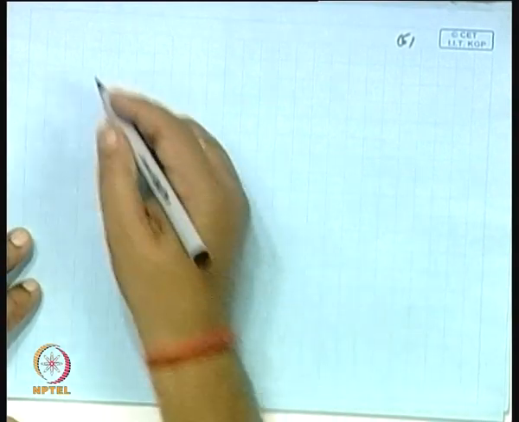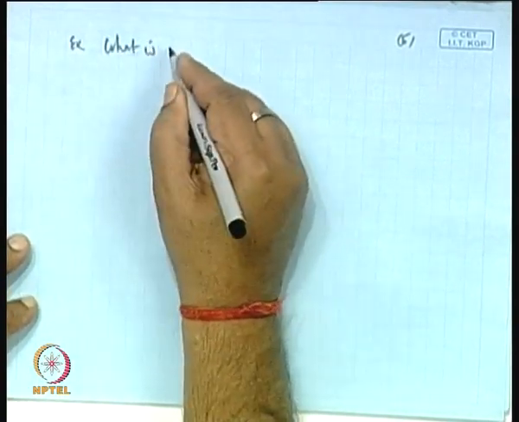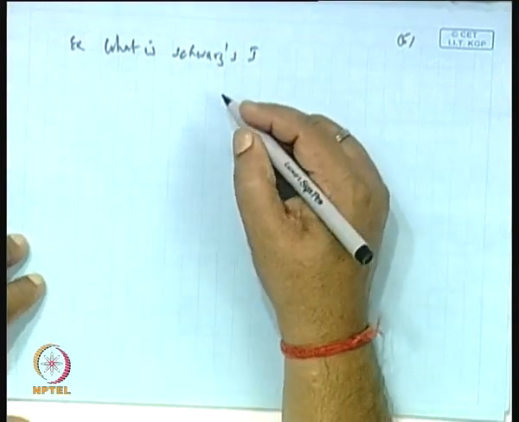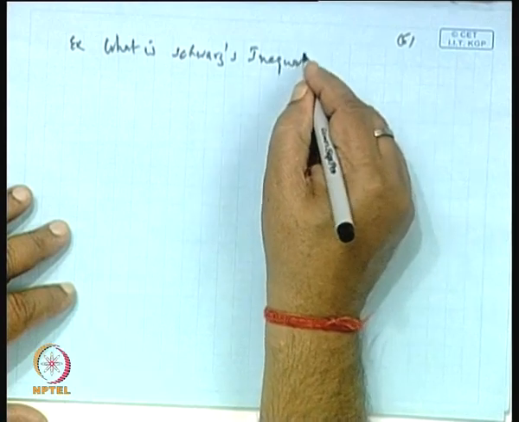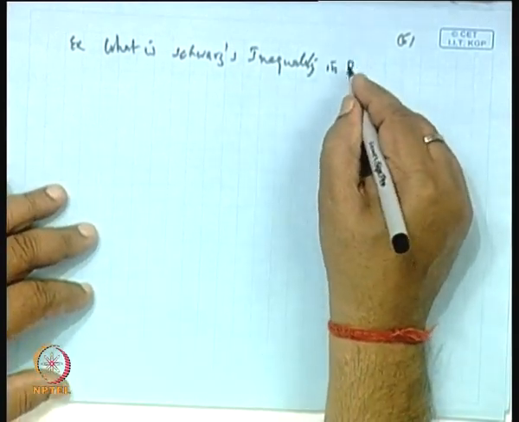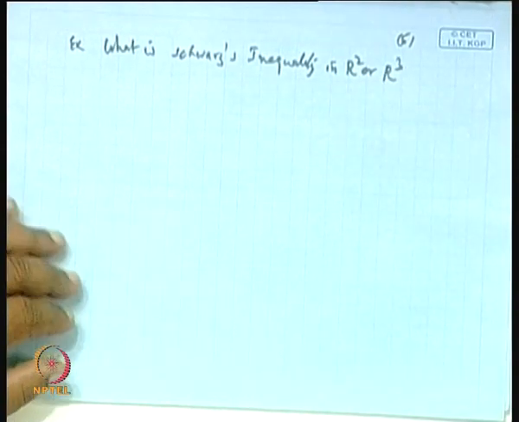Come to another question. What is the Schwarz inequality in R 2 or R 3? Can you tell me what is the Schwarz inequality in R 2 or R 3? Okay.